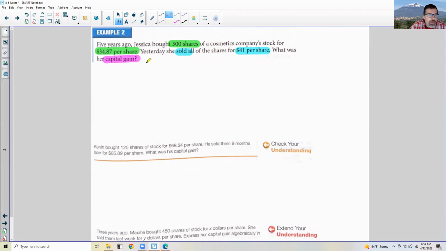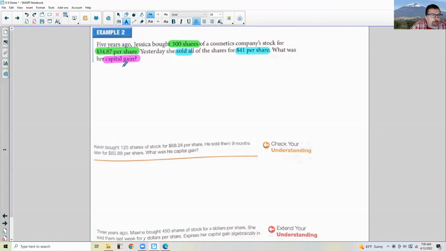All right, so switch back to pen. I'll use blue this time. I'm going to write capital gain equals, and what was capital gain? Well, this one's different. She bought 300 shares. Yesterday she sold at $41 per share. So instead of doing just capital gains, first I have to find out how much she paid. Well, there's actually two ways to do this, so I'll do both.